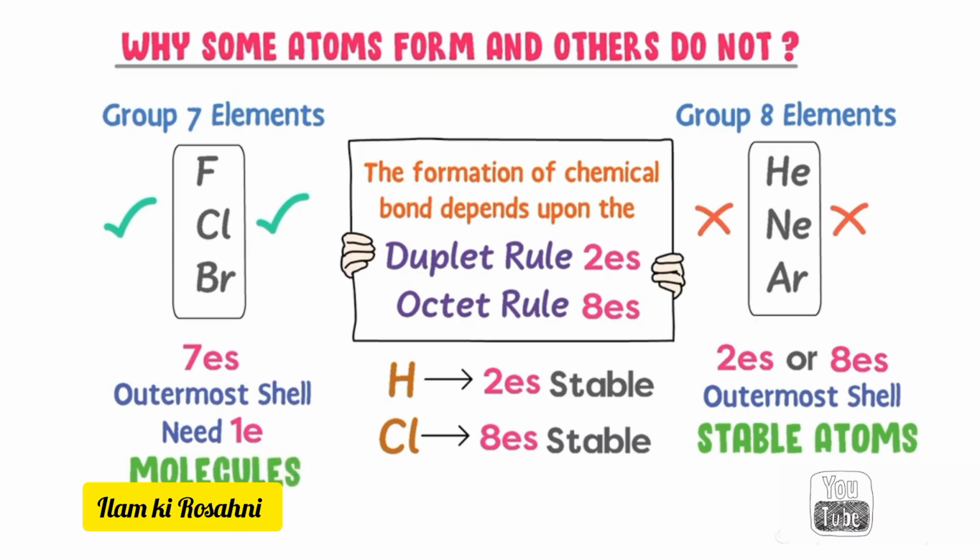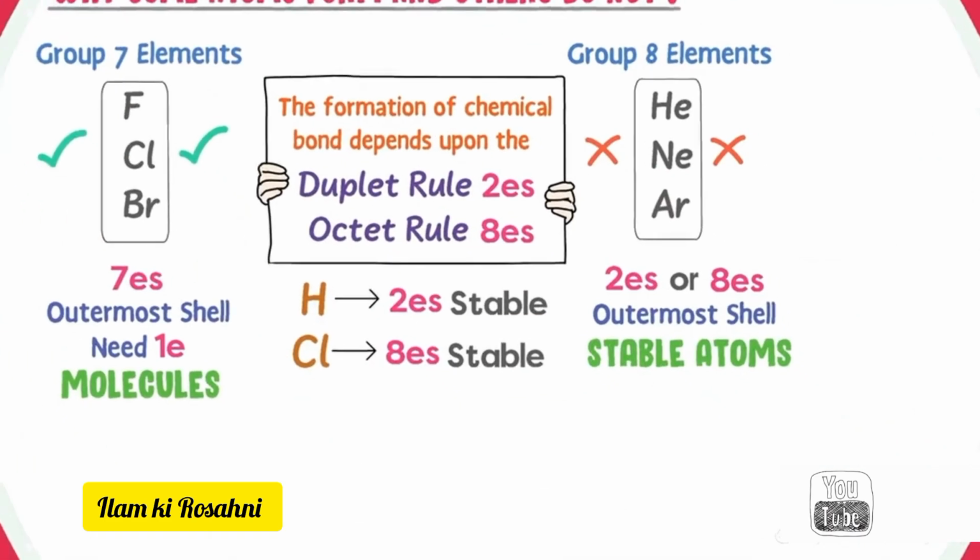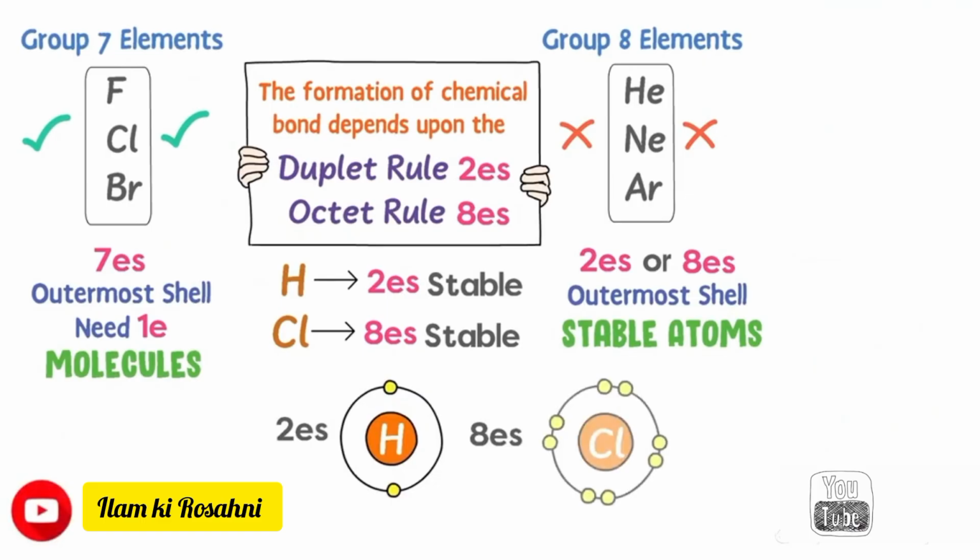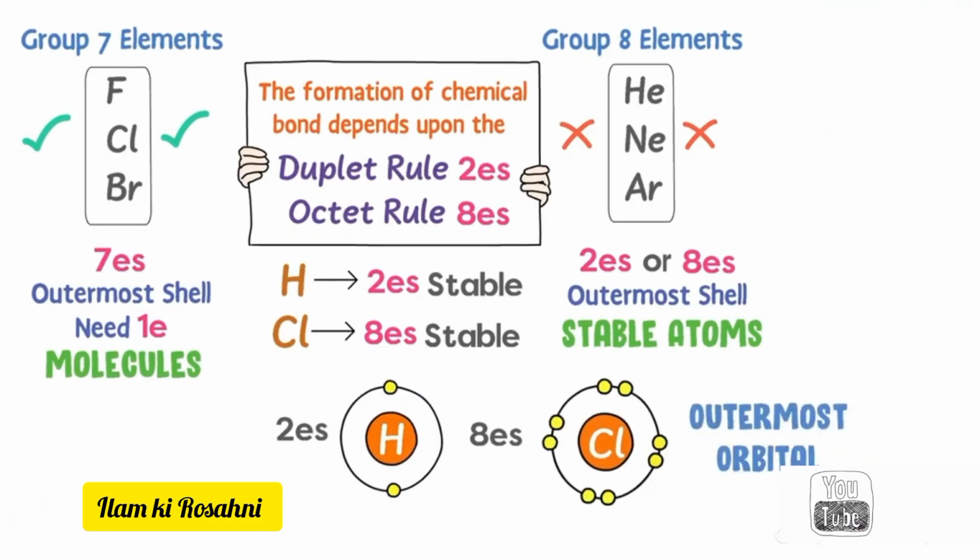You may be thinking, why is the duplet and octet rule necessary for stability? Well, there are different explanations for this question. But the simple one is, if an atom has 2 or 8 electrons in the outermost orbitals, all orbitals will be fulfilled and the atom will be stable. So we therefore say that the duplet or octet rule is very important in order to fill up all the orbitals.